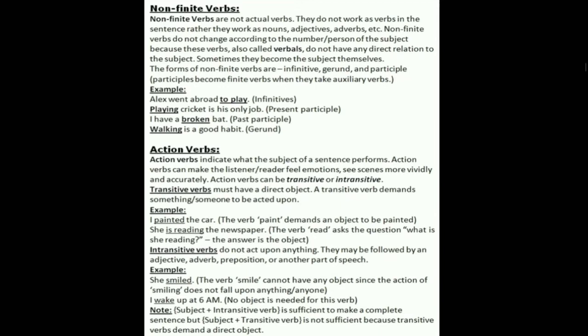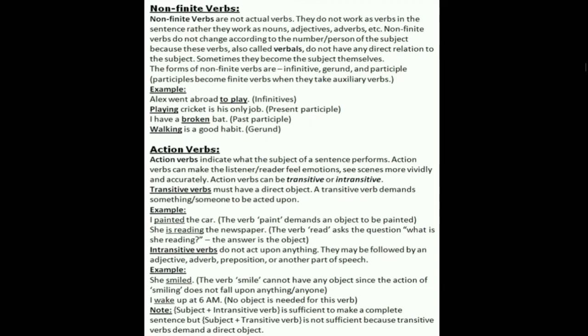The forms of non-finite verbs are infinitive, gerund, and participle. And participles become finite verbs when they take auxiliary verbs. Examples: Alex went abroad to play. Infinitive. Playing cricket is his only job. It's playing cricket. It's a present participle. It's one kind of, what I can say, noun maybe.